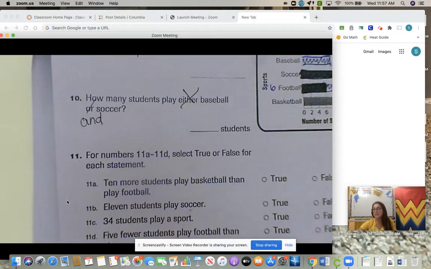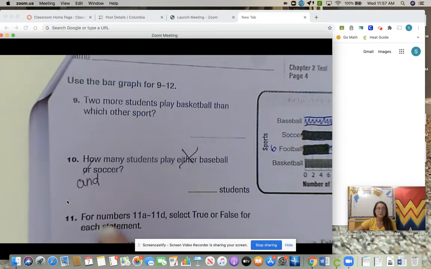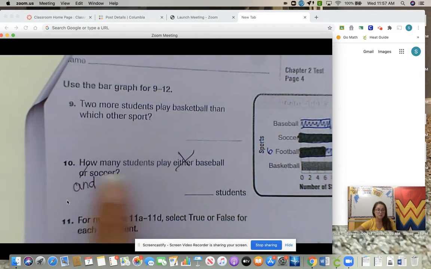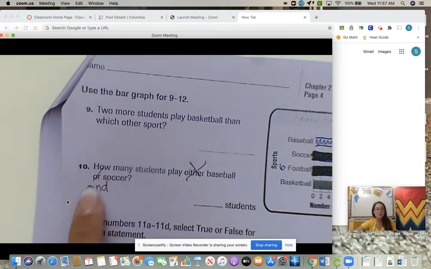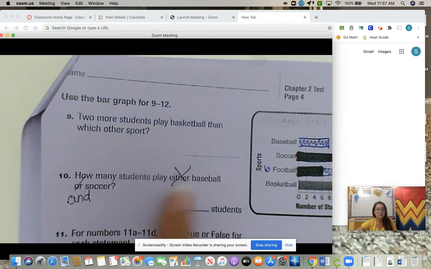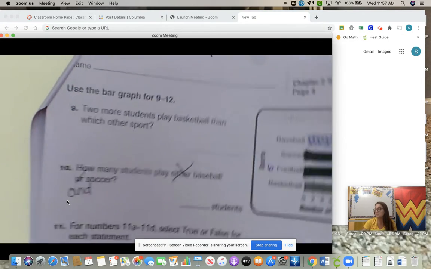So you are doing, again, everything on this page except for 12. And on number 10, how many students play either baseball or soccer? Either, don't worry about it. It's trying to confuse you. And remember, or, it's in between two categories because baseball and soccer are categories, so it means and. And we know what and means for a math verb.